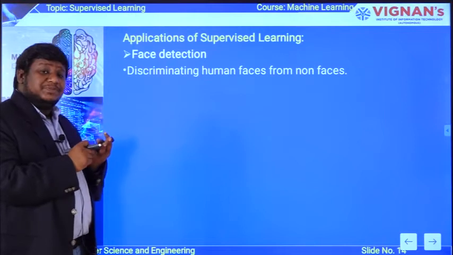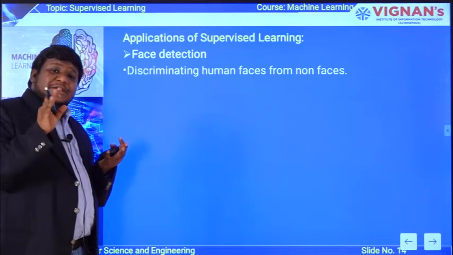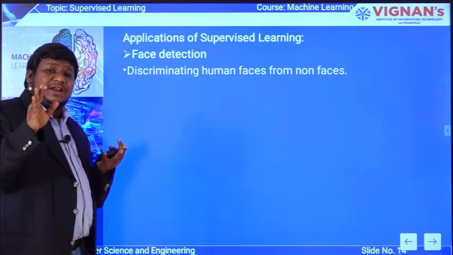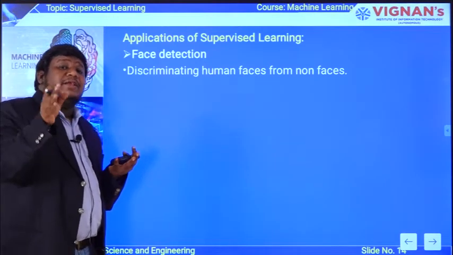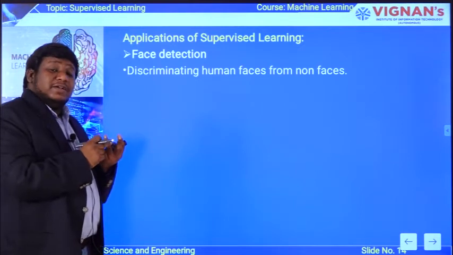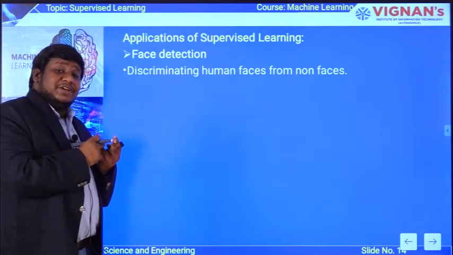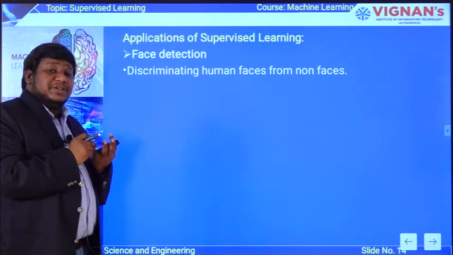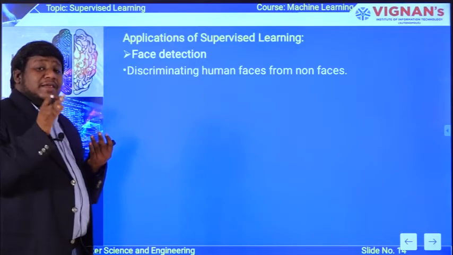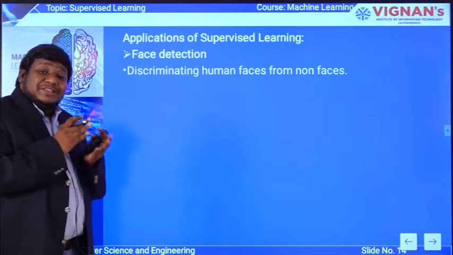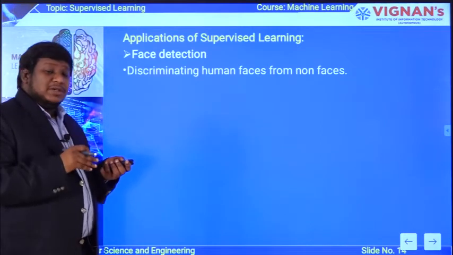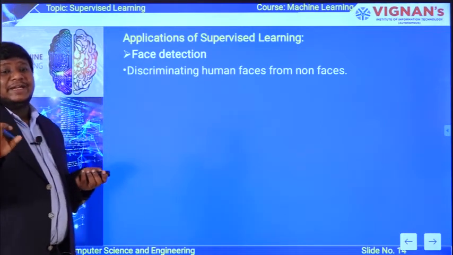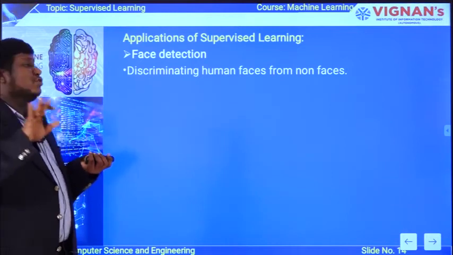Second application is face detection. By identifying the person, whether it is the correct person or whether you are searching for the correct person, can be done using face detection. Third application is signature verification or character identification, which is one of the best examples. And another one is classifying the different types of news items in a newspaper. All these are some of the real-time applications of supervised learning.